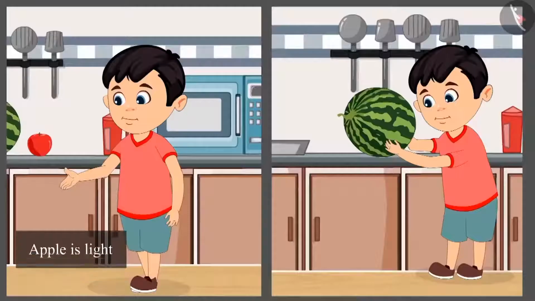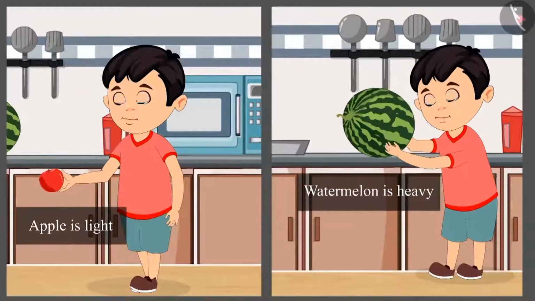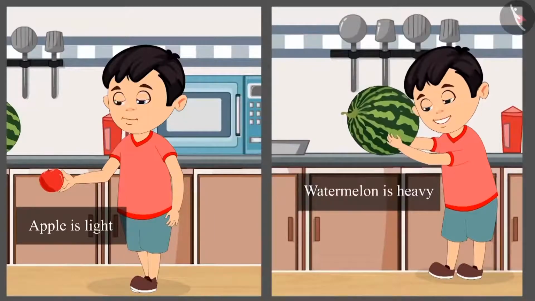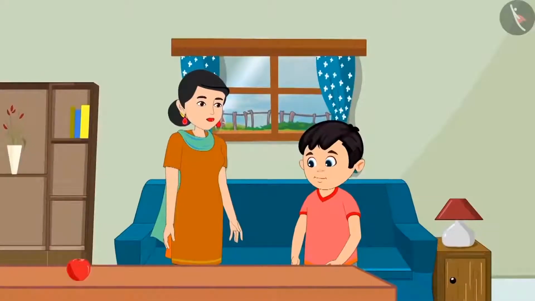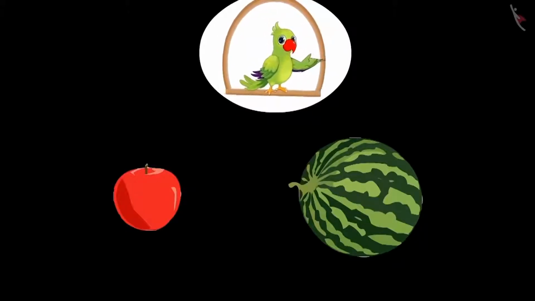It's okay, Chotu. The apple is lighter than the watermelon, so you picked it up. But the watermelon is heavier than the apple. That's why you couldn't pick it up. Okay, Mummy. So children, did you see?